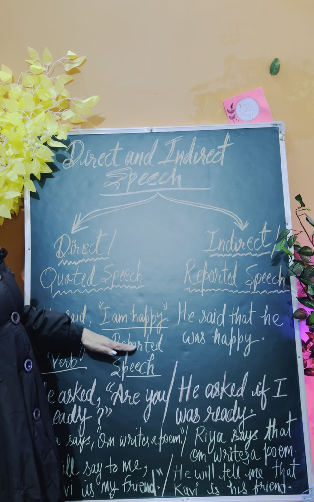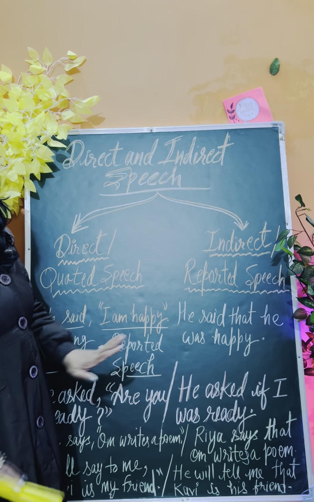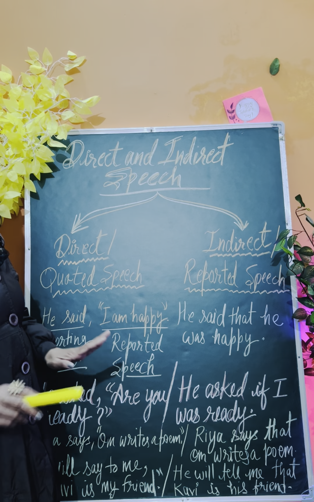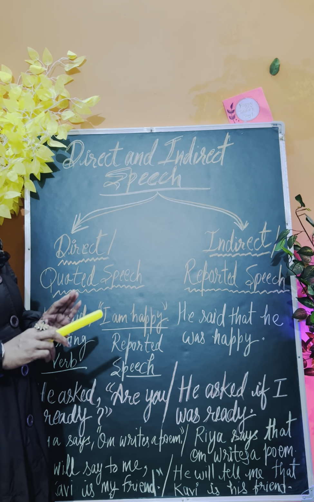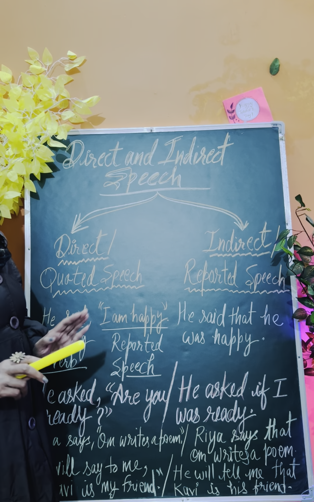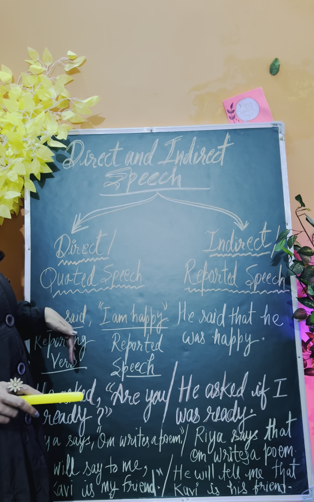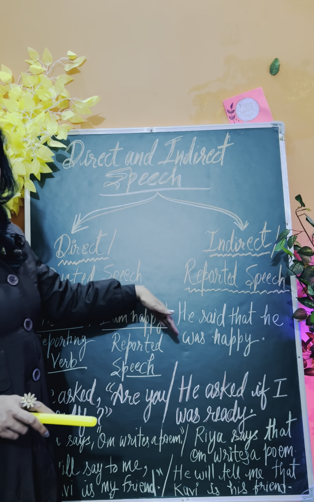But if it is in past perfect and past perfect continuous, then there would be no change. And the complete future tense is not required. It is not possible to change the direct to indirect, right?